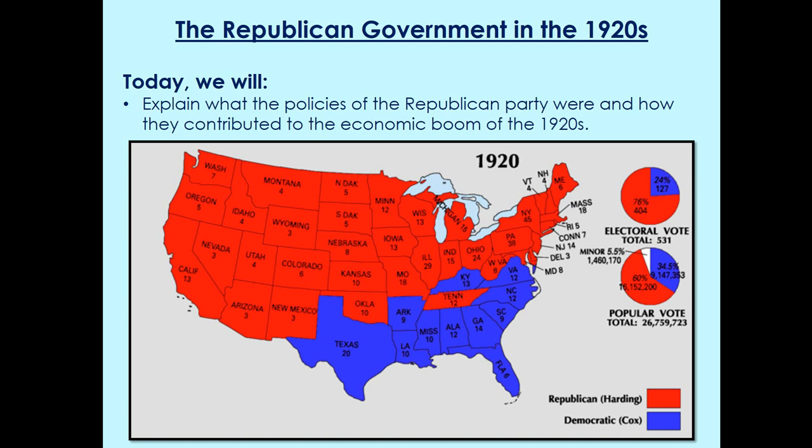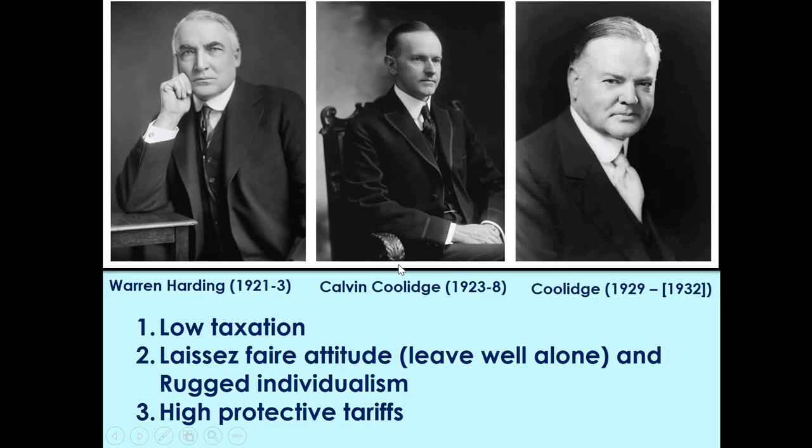Since the 1850s, 1860s, it's one of the biggest margins ever seen in a popular vote, 60% to 34%. It shows how popular Harding was. And today we're going to talk through each of these individuals.